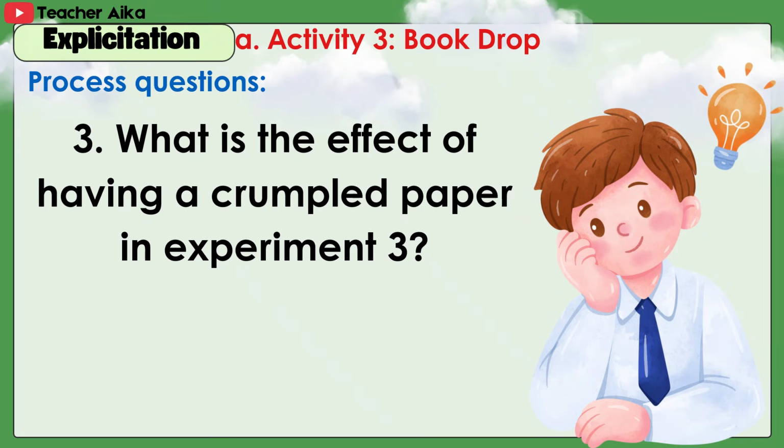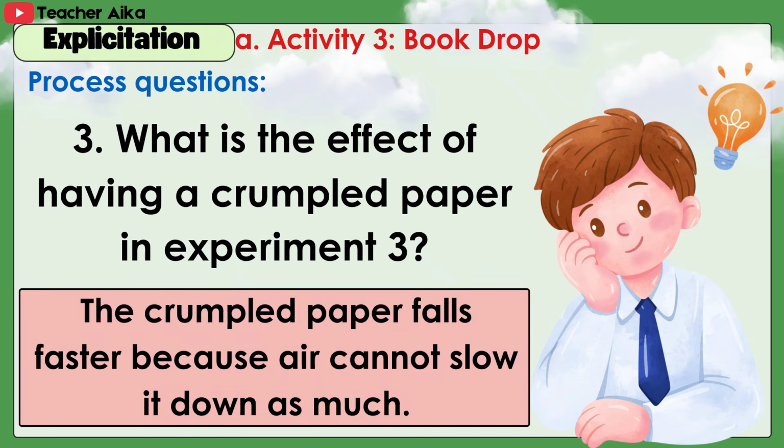3. What is the effect of having a crumpled paper in experiment 3? Answer: The crumpled paper falls faster because air cannot slow it down as much.